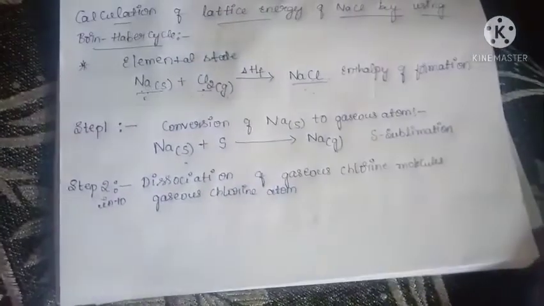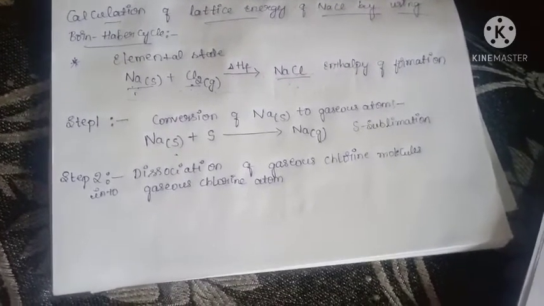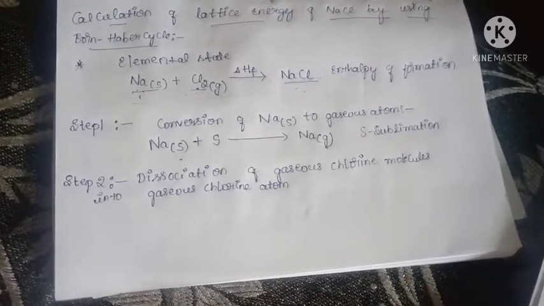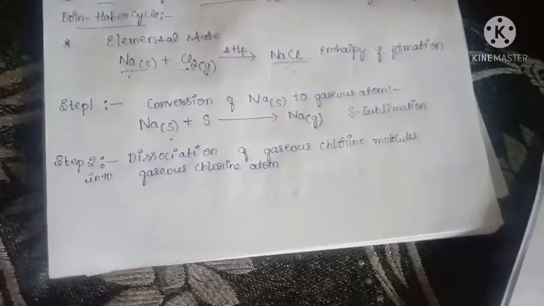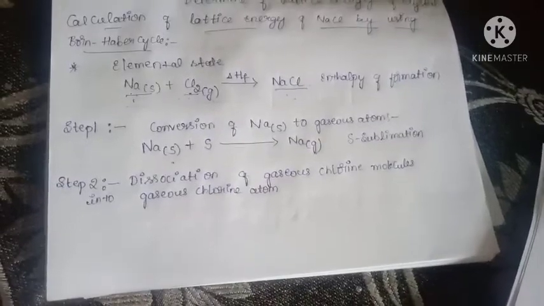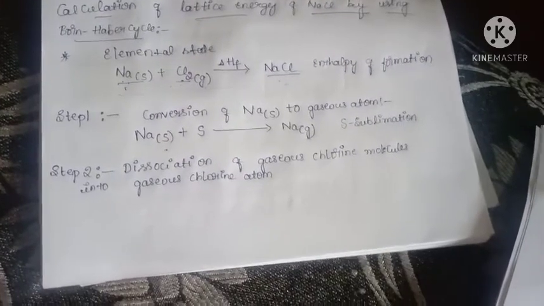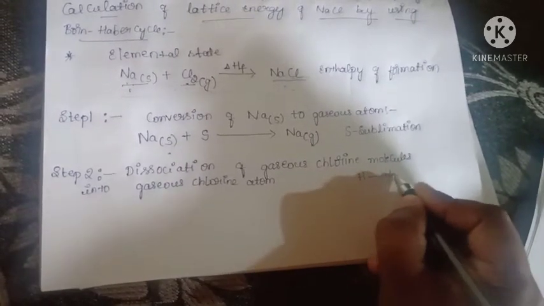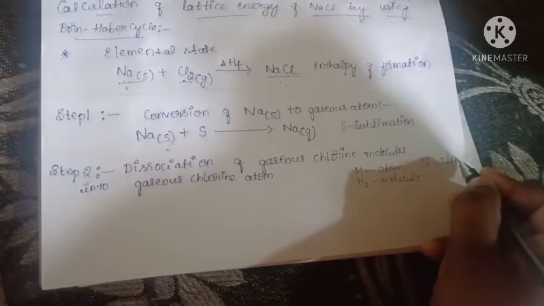Here also we are converting gaseous chlorine molecule into gaseous chlorine atom. You have to differentiate between molecule and atom. Atom means it should be only single. Molecule means it contains 2 or more, mainly 2 atoms. Here I am giving an example. When we write H only, this is a hydrogen atom. When we write H2, it is a hydrogen molecule. Here also single chlorine is an atom.